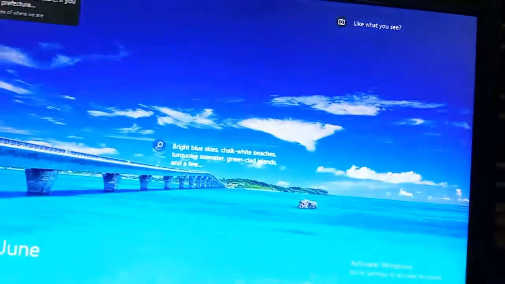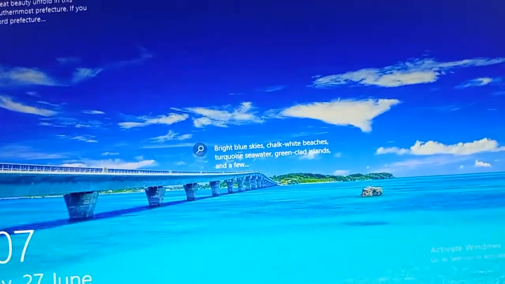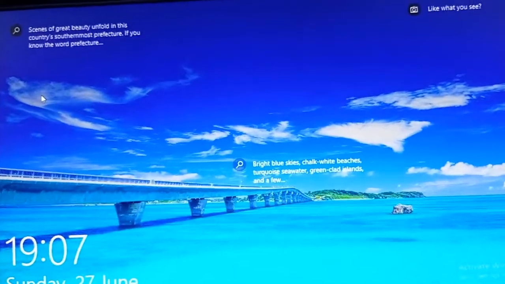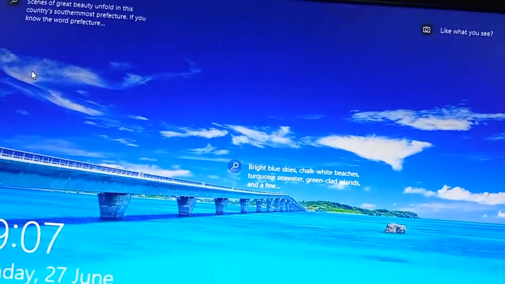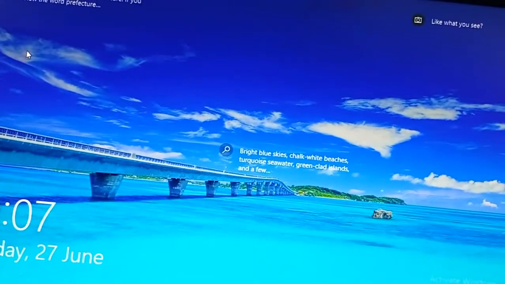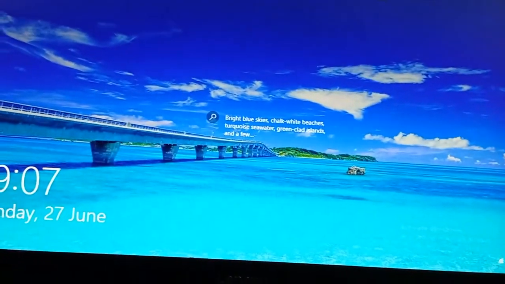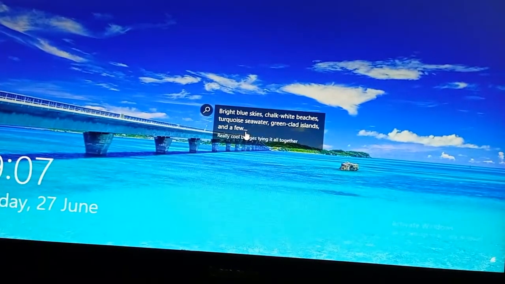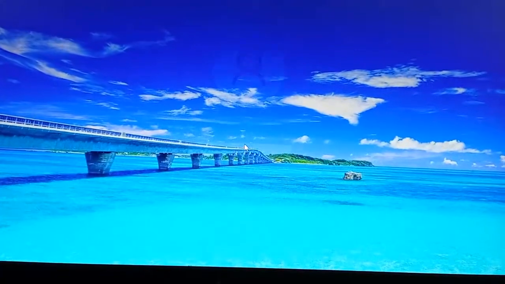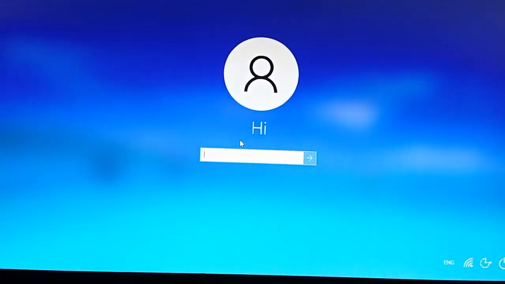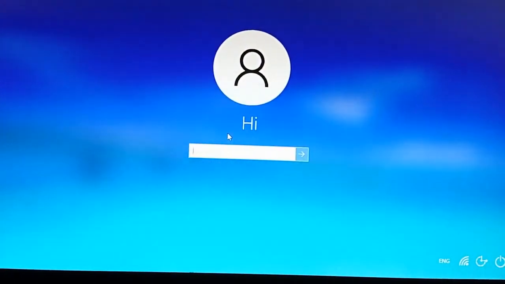Now children, please look at this. This first screen is called the login screen. Don't forget, this is called the login screen. Next, just click this place. This is called the sign in screen.